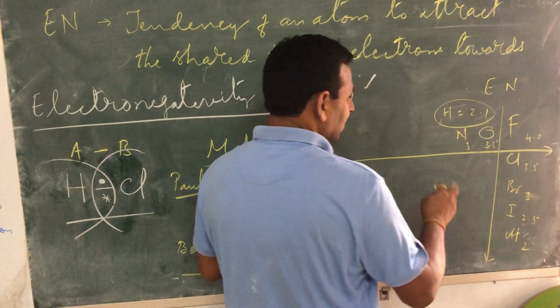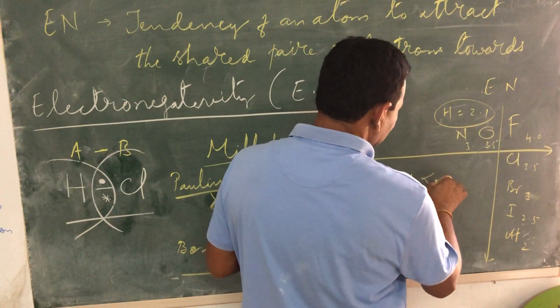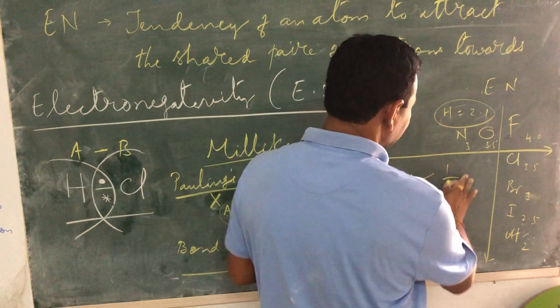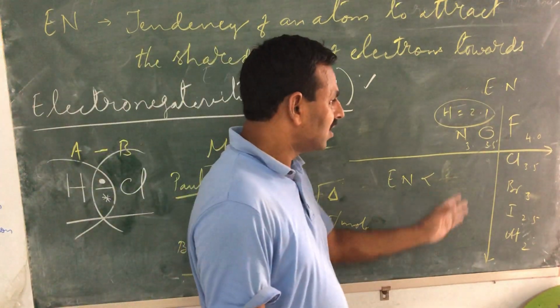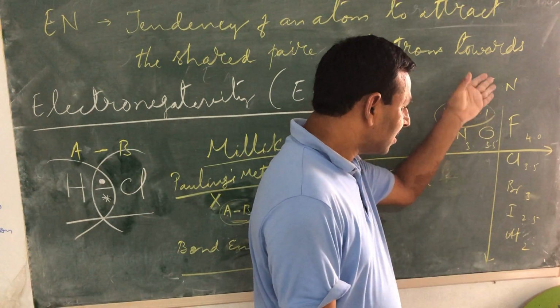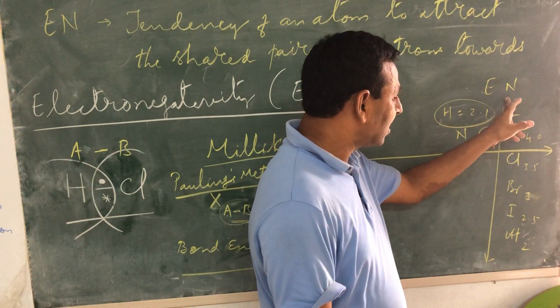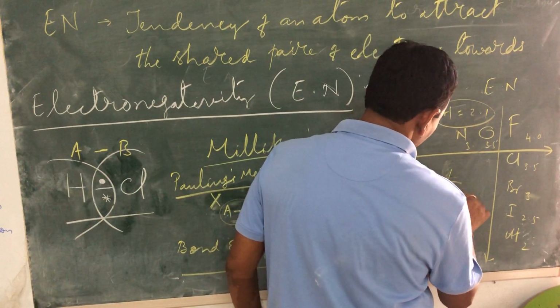That means again electronegativity, and what is the relationship between atomic radius? Directly proportional or inversely proportional? Atomic radius is increasing, electronegativities are decreasing. So again, atomic radius.